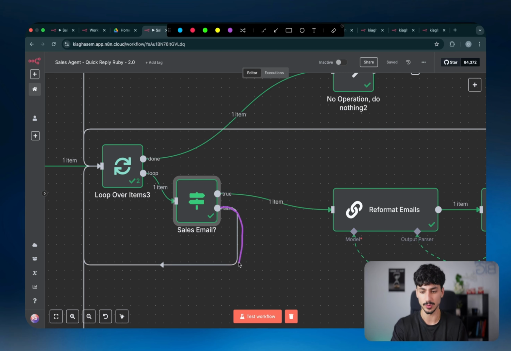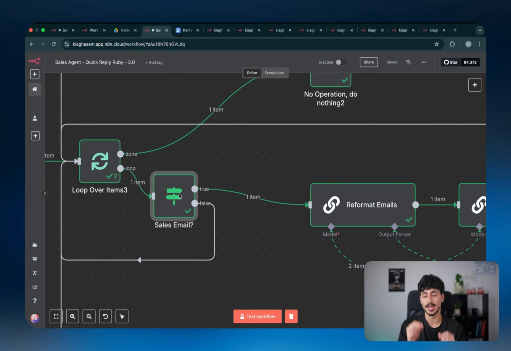So if it was false, what's actually happening is it's going back up into the loop, meaning that the first item is then going to be finished and then the second item is going to come down. So now that we've defined that the email is definitely an email that has to be responded to by Quick Reply Ruby, we're basically taking it on with the rest of the workflow so we can feed it to the AI agents and do all the crazy things that you guys saw before.